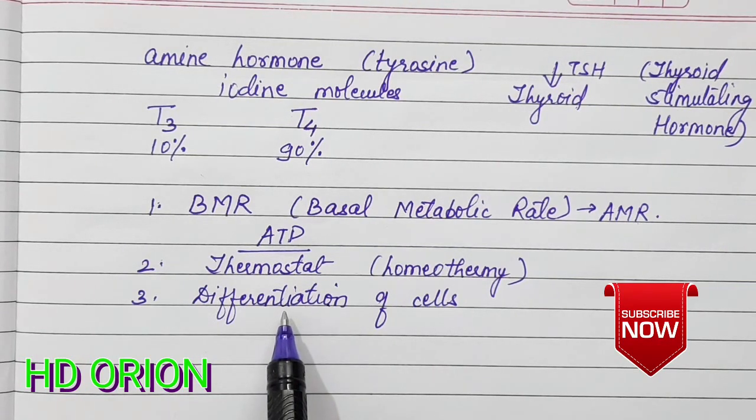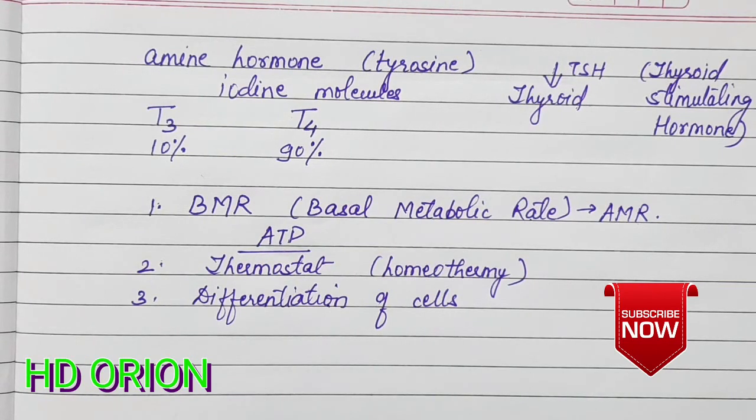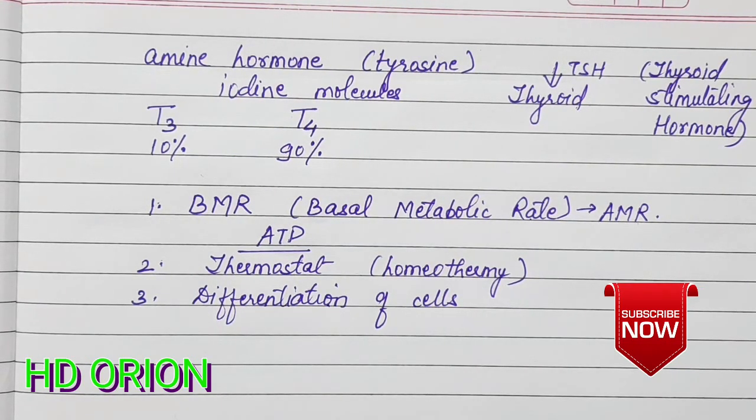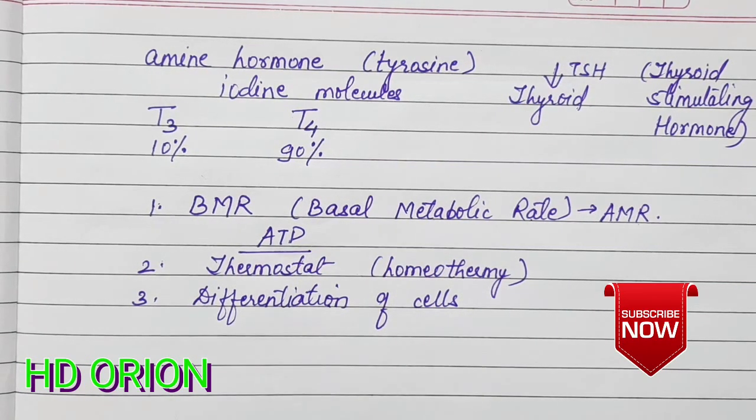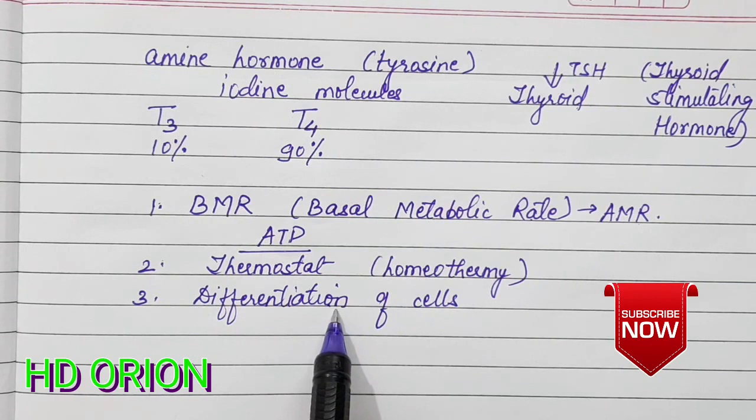For this, there was an experiment done on tadpoles. Now a tadpole is a larva of a frog. So from the tadpole's body, the thyroxine was removed, also the thyroid gland was removed, and it was noticed that the tadpole could not convert into the frog by the process of metamorphosis. So metamorphosis is a process by which the larva converts into the adult frog, but it was unable to do so in lack of the thyroxine hormone, which actually helps in differentiation of cells.